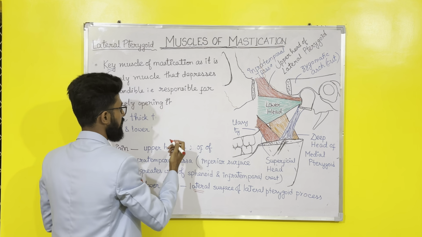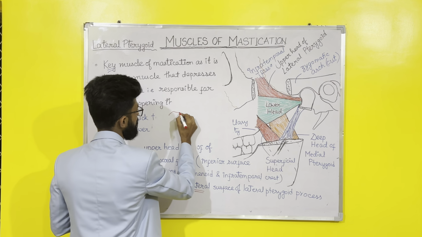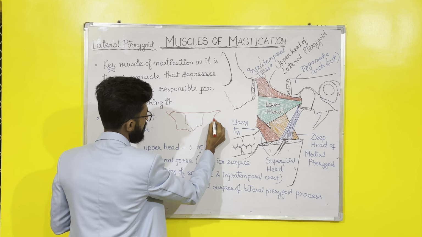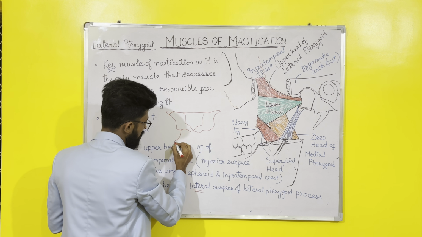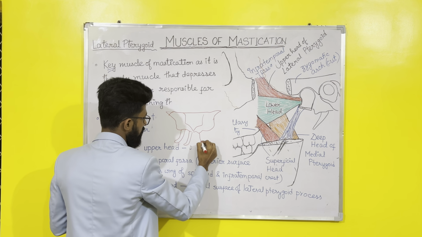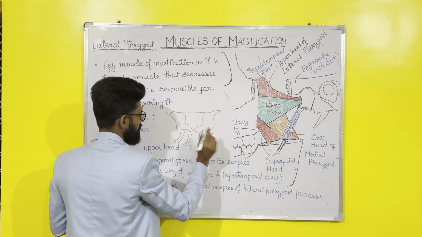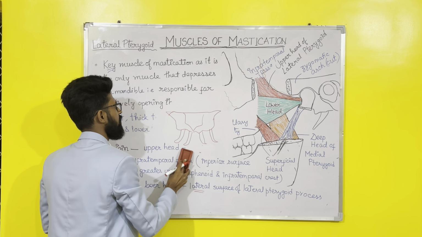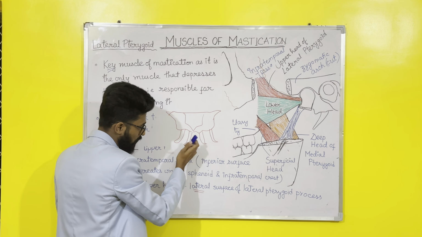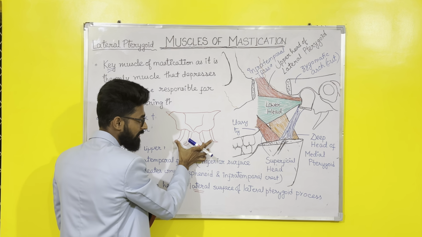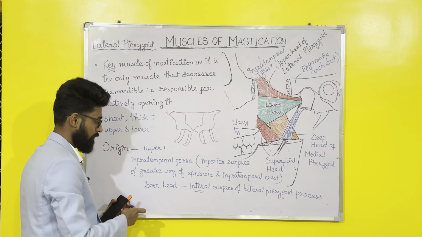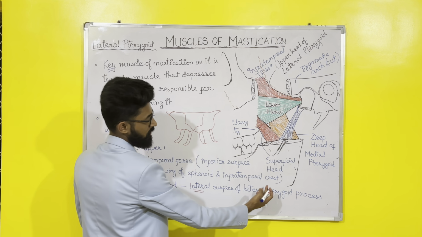So this is the sphenoid bone. This is the lateral pterygoid process. These are the lateral pterygoid plates. These are the medial pterygoid plates. What we learned just now, the lower head originates from the lateral surface of lateral pterygoid process.